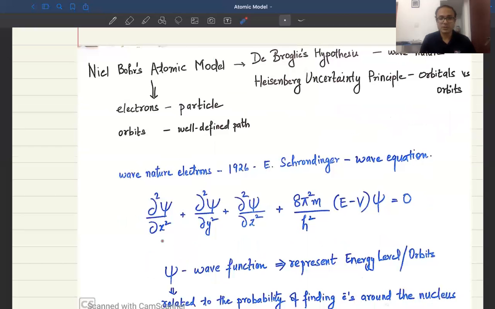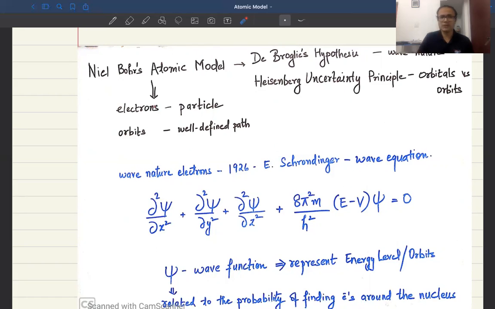This particular equation is basically a second order partial differential equation. It is ∂²ψ/∂x² plus ∂²ψ/∂y² plus ∂²ψ/∂z² plus 8π²m/h² multiplied by (E minus V) into ψ equals 0.